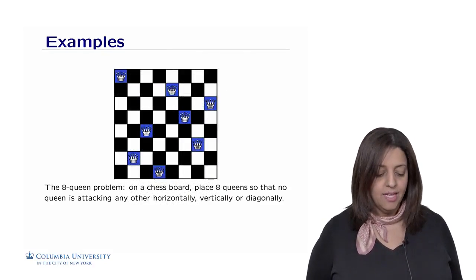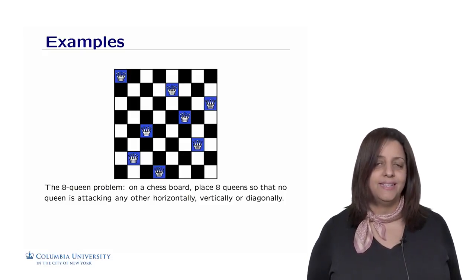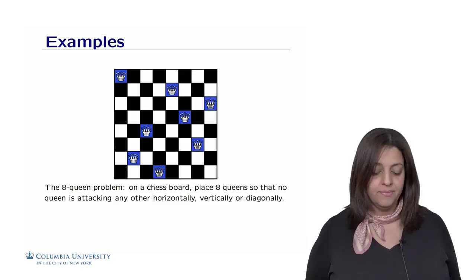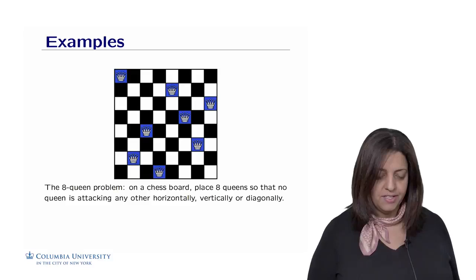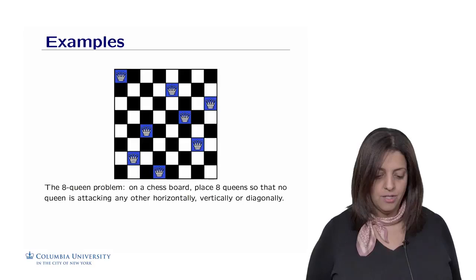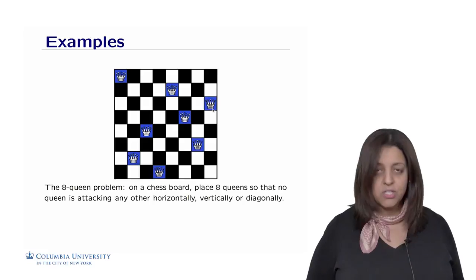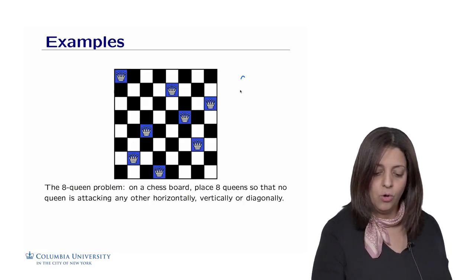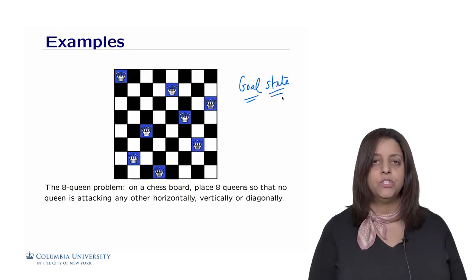Probably you played with that. You have a chessboard on which we want to place 8 queens so that no queen is attacking another one. So how do queens attack one another? If they are placed on the same line, either horizontally, vertically, or diagonally. This is a successful example in which you put the 8 queens such that no one is attacking the other one. If I put one queen here, then this one will attack it, and it won't work. So this is a successful state, a goal state, in which we reach the point where we were able to put 8 queens on the chessboard.